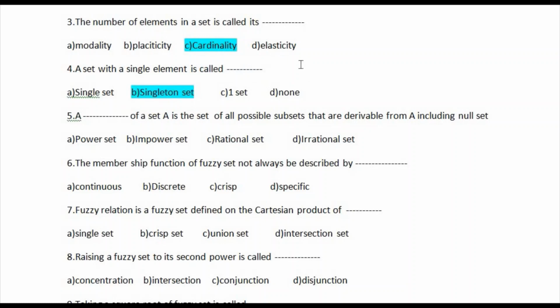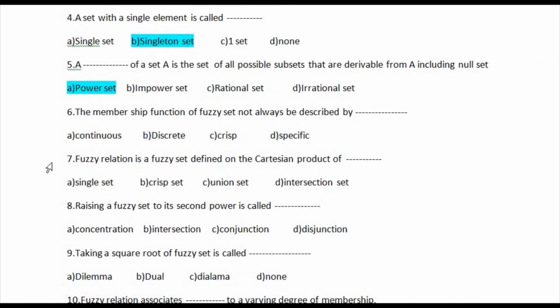So let's go for question number 5. The blank of a set A is the set of all possible subsets that are derivable from A, including the null set. The options are power set, empower set, relational set, and irrelational set. So the correct answer is option number A, power set. Power set is the correct answer of question number 5.